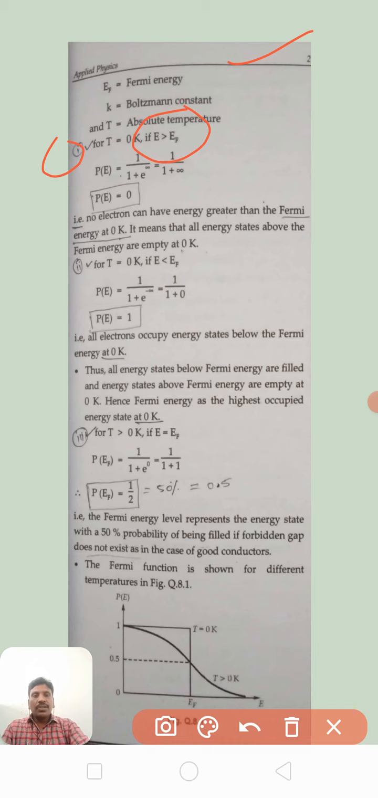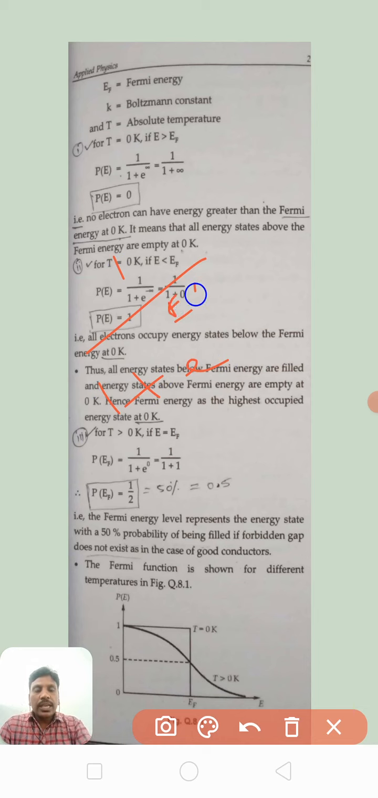From P(E) = 1 / (1 + e^((E - EF)/KT)), you substitute these terms in the above expression. Listen to me. Here 1 / (1 + e to the power of E). EF is neglected because it is smaller and E will be there. So that is 1 / (1 + e^(E/KT)). But T equal to 0 here, the absolute temperature is 0, so that is E by 0.